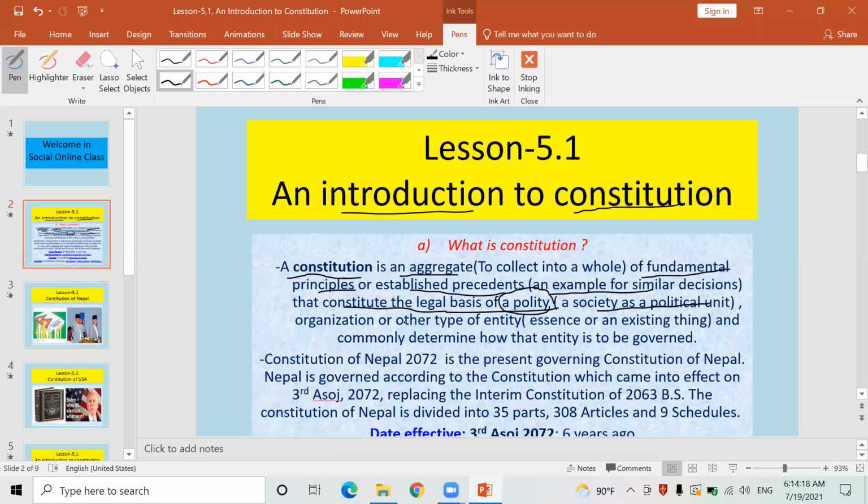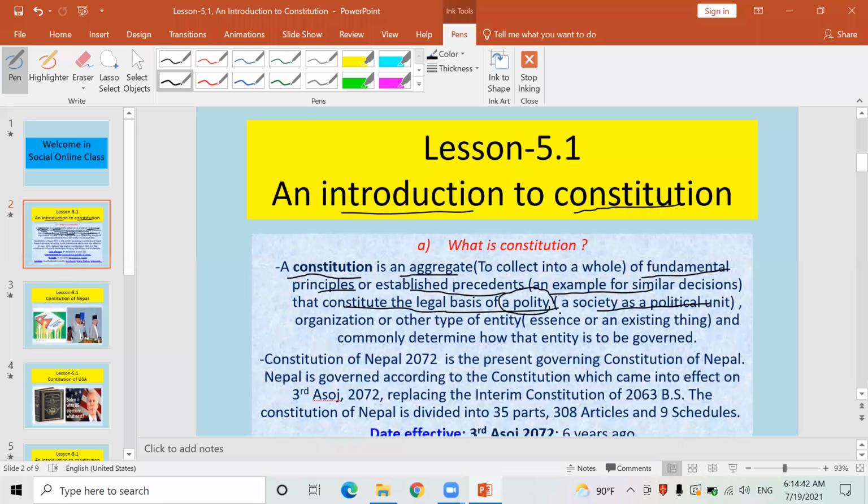Similarly, political science is a subject which has a separate existence in this world. That political science subject takes the society as a political unit, and such established decisions and collection of principles constitute the legal basis for the society.